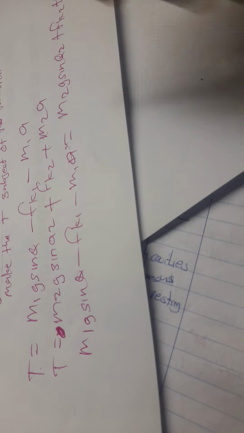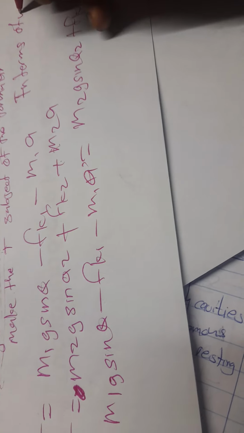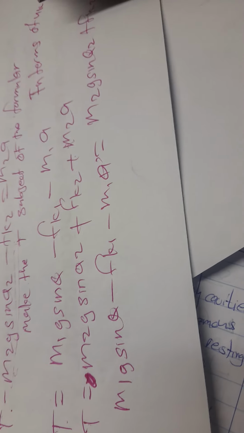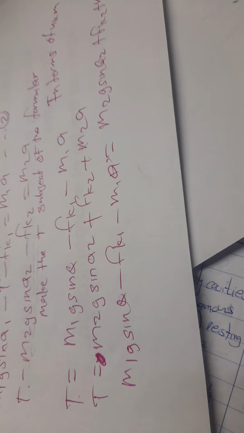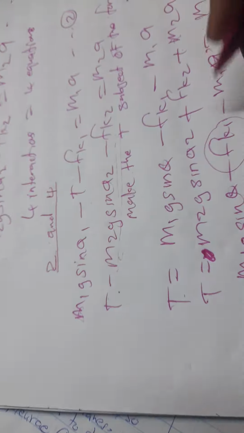Mind you, they can give you a condition, say in terms of mu k. When they say in terms of mu k, masses and all this, it means you have to substitute this guy and this guy, so at that point I'm going to put mu k1. We know that Fk is equal to mu k N. What was our N at 1?